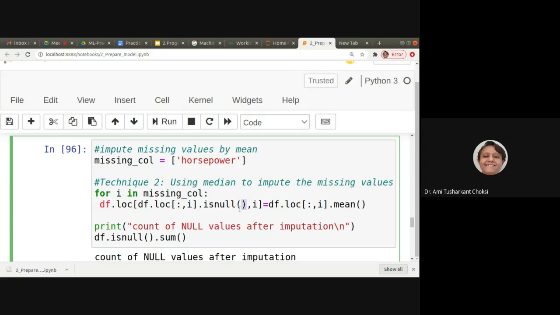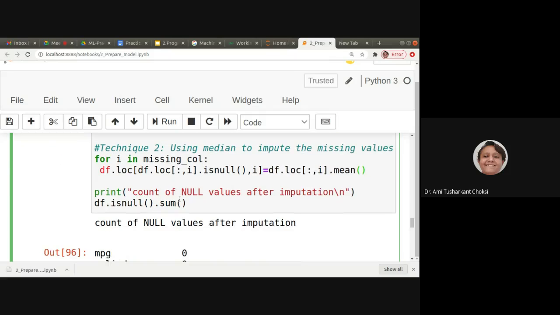We are checking if it is null, then we replace it with the mean of it, and print the count of null values after imputation. We are replacing the missing values, that is null, with the mean of that particular column, and after that we are counting how many missing values are available.